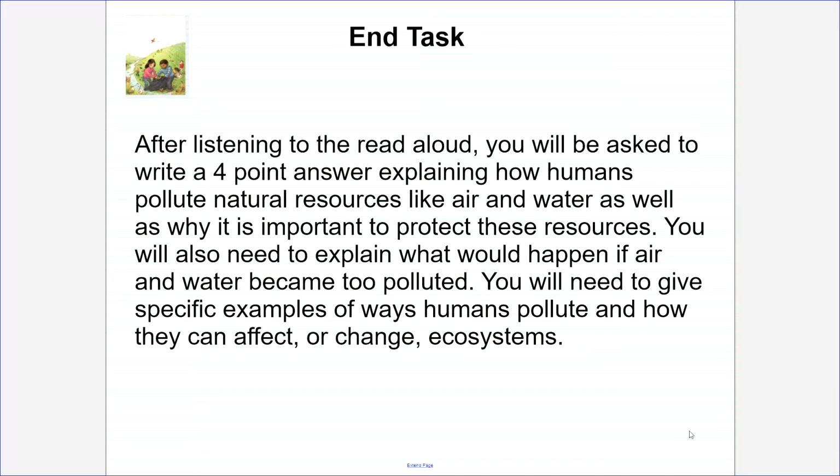End task. After listening to the read aloud, you will be asked to write a 4-point answer explaining how humans pollute natural resources like air and water, as well as why it is important to protect these natural resources. You will also need to explain what would happen if air and water became too polluted. You will need to give specific examples of ways humans pollute and how they can affect or change ecosystems.